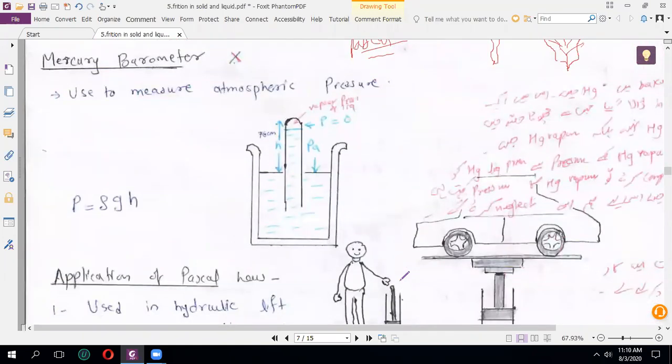Actually, this chapter that you are studying is there in class 11, and now this chapter has come to class 12 when the portion was changed. The next concept is the mercury barometer. This mercury barometer is a device in which we measure the atmospheric pressure with the help of mercury. The name itself says the liquid is nothing but mercury.